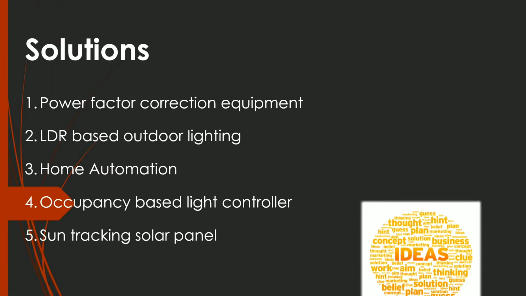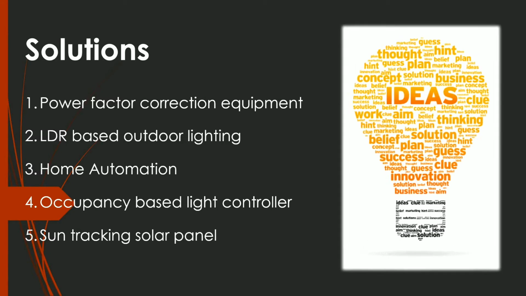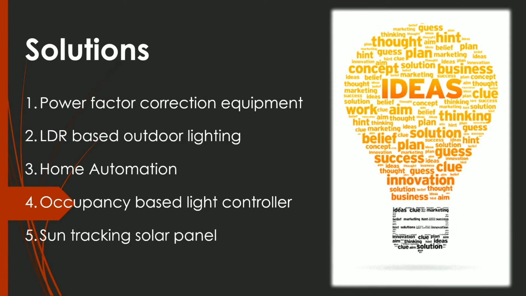So these are some solutions which are shortlisted by us. First is power factor correction equipment. This equipment is basically used to correct the power factor because lagging power factor causes line losses. So by using this equipment, we can improve the power factor or make it near to unity, so the energy waste is avoided. Second solution is LDR based outdoor lighting.